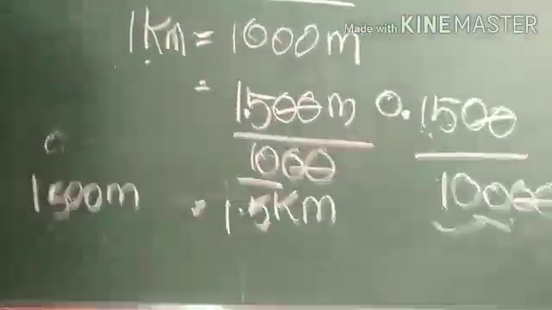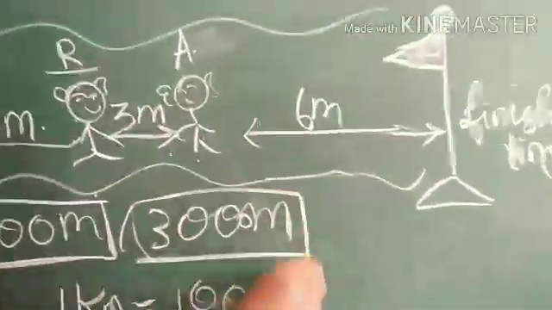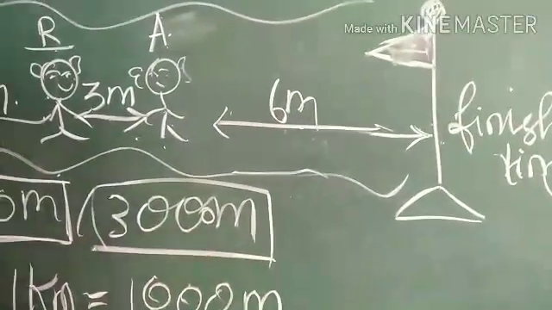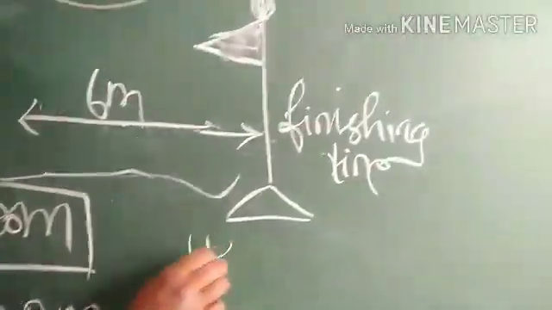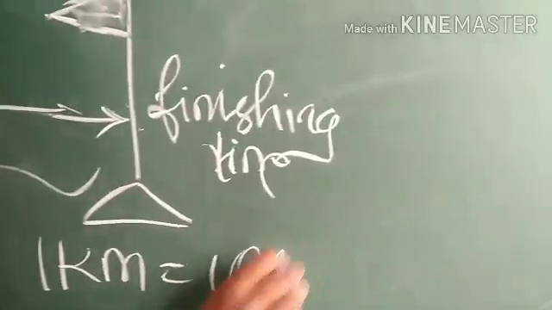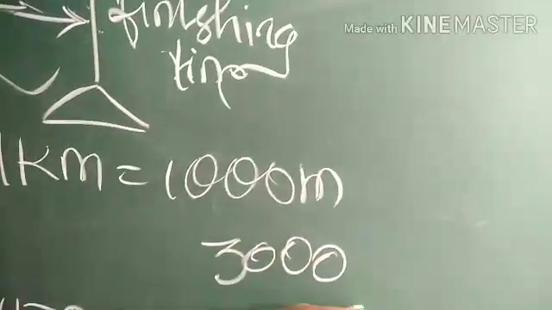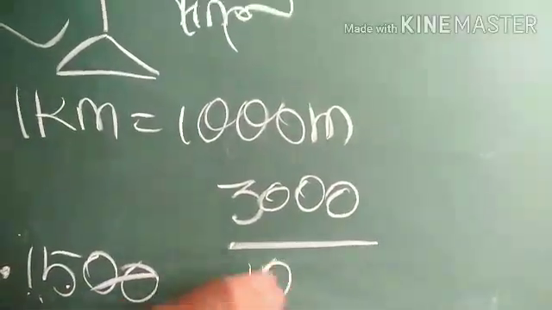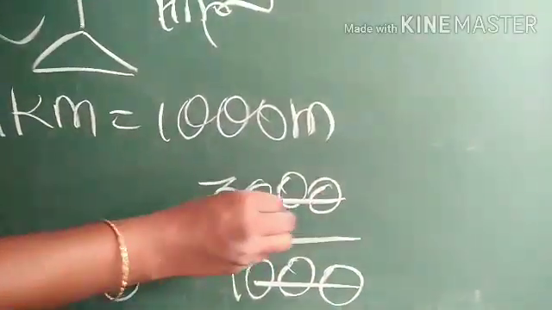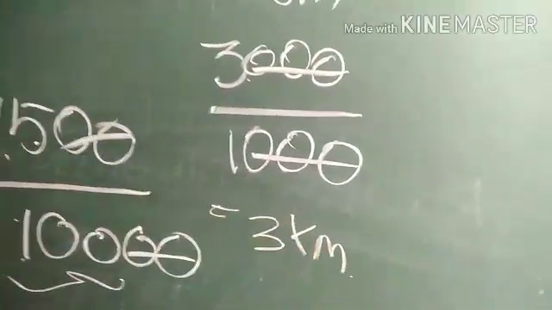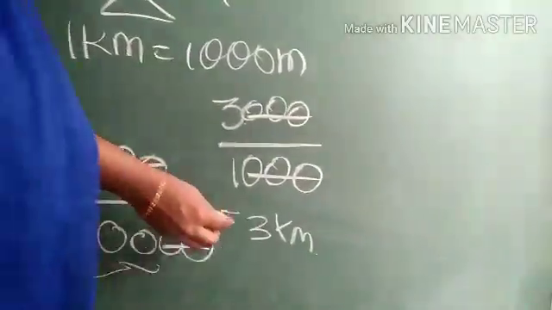So, same way children, for 3000 meter, how will you write in kilometer? 1 kilometer equals 1000 meter, right? Then for 3000 meter, how much will it be? We have to divide this 3000 by 1000, that is 3 kilometer. Okay, 3000 meter is otherwise called 3 kilometer. Okay children.